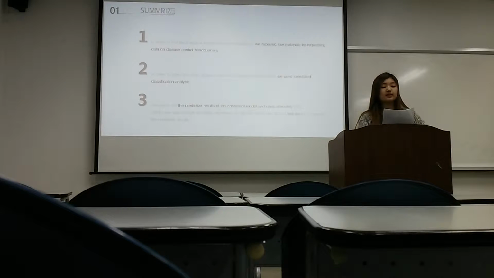Summary part. First, in order to find the analytical elements of teenage depression, we receive raw materials by requesting data on disease control headquarters. Second, in order to solve the class attribute and find the attribute-related class, we use correlated classification analysis. Finally, we puzzle out the predicted result of the consistent model and class attributes for 2014 raw data through SPSS. Moreover, we set the 2013 raw data to test that we're examining the predicted result.